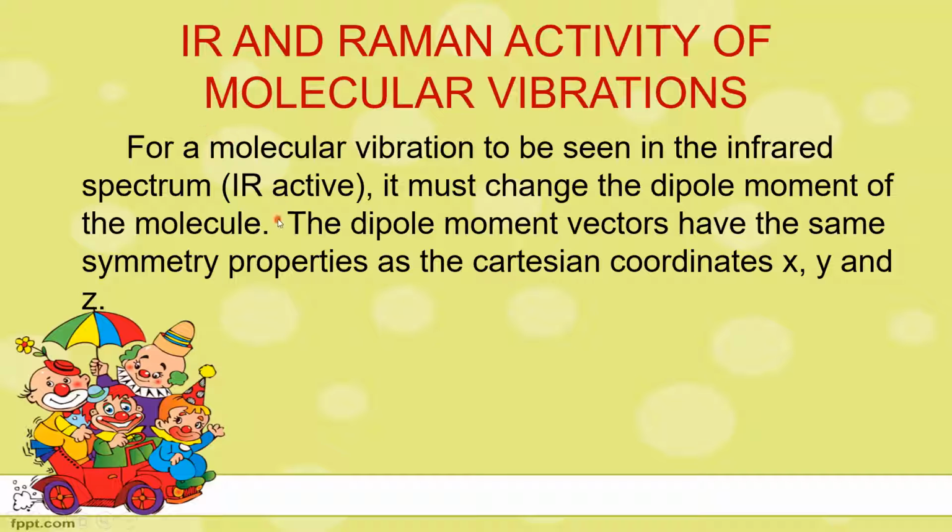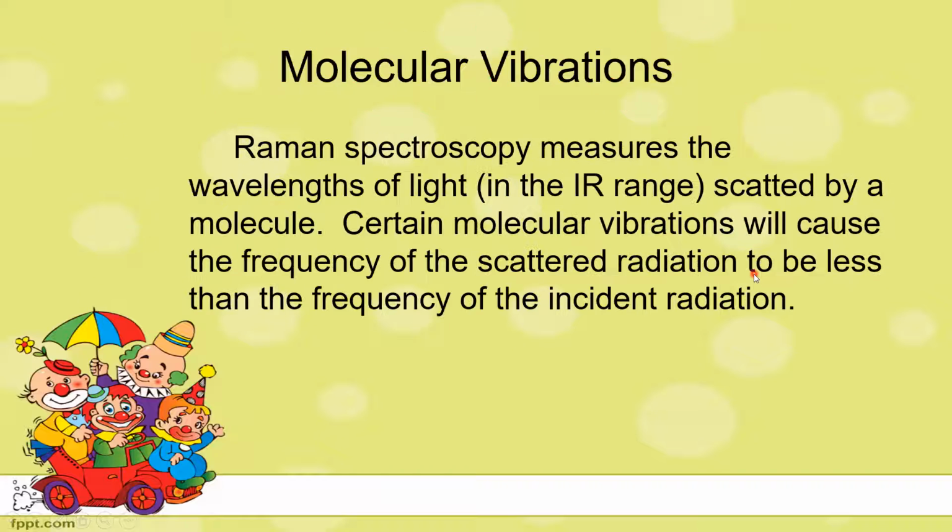For a molecular vibration to be IR active, that is, seen in the infrared spectrum, it must change the dipole moment of the molecule. This is the main condition for IR activity. The dipole moment vector has the same symmetry properties as the Cartesian coordinates x, y, and z axes.